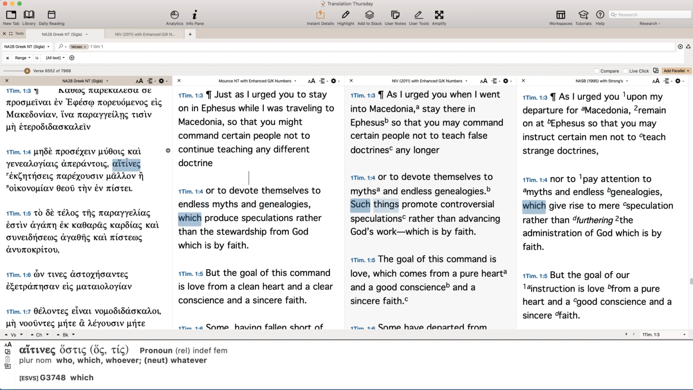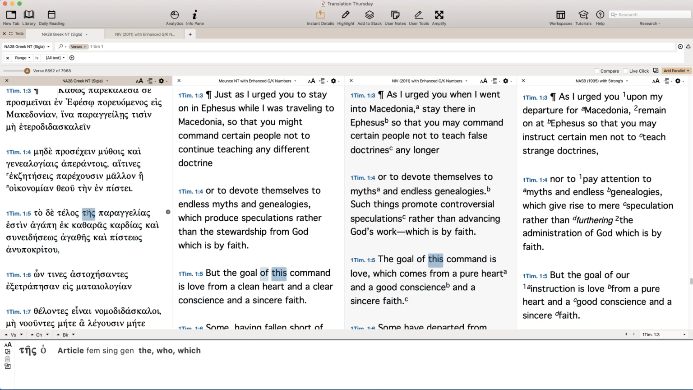And then to talk about those myths and genealogies, you say, which speculations produce rather than the stewardship of God. And the characteristic of the stewardship is that it is by faith. Okay, then we get to verse 5. "But the goal of the command is love from a pure heart and a good conscience and a sincere faith."